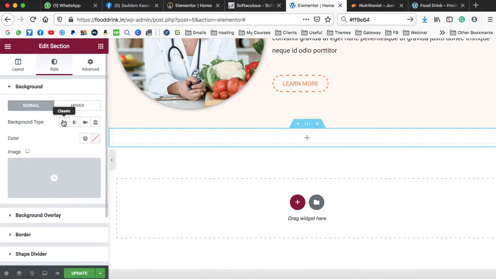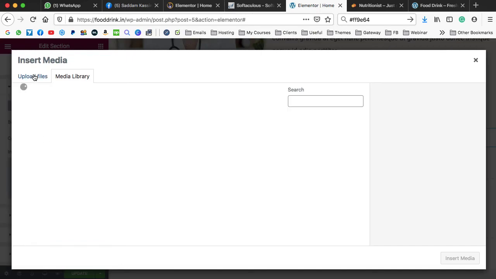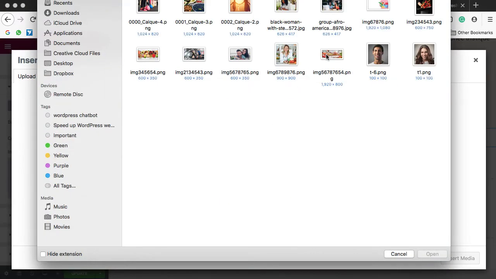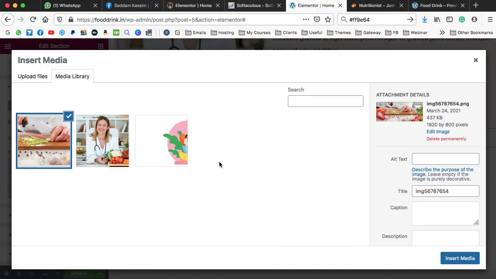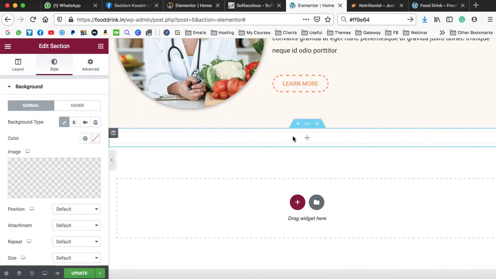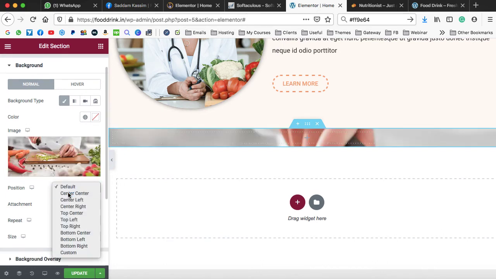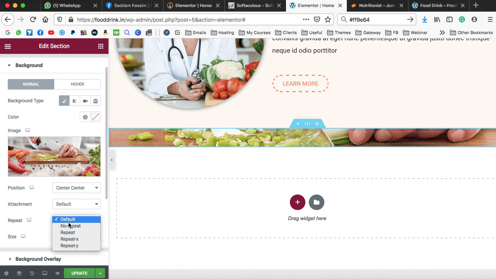Under the background type, from here we can upload an image. So I'm going to upload a background image. I think this is the one. Let's open it. Alright, so the image has been uploaded. Let's click on insert media and that image will appear over here. So preview will be generated in this section. Now make sure to set the position to center. Repeat should be no repeat and size should be cover.